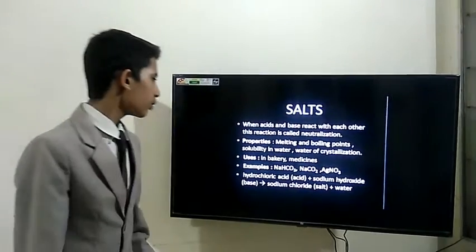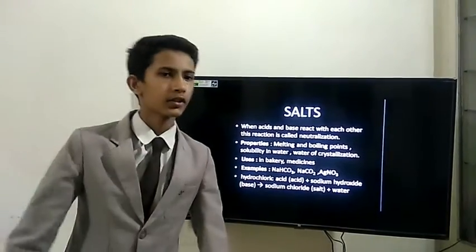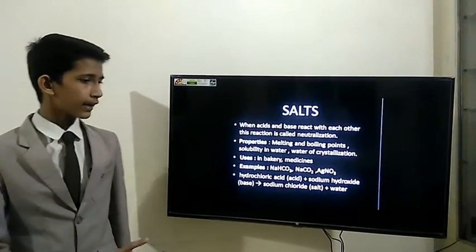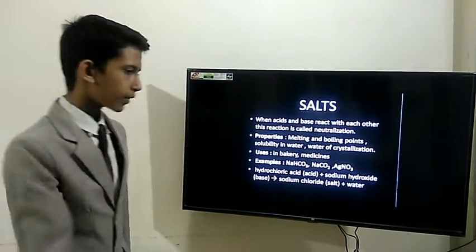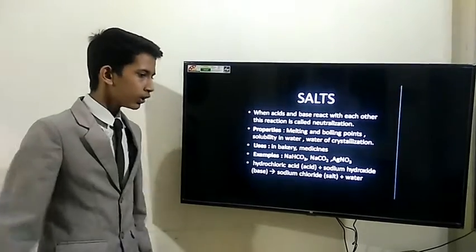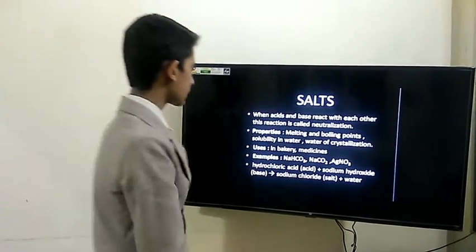and normal salt are soluble in water. And water of crystallization. Every salt has water molecules. Let us take an example as copper sulfate. It has 5 molecules, so it is called water of crystallization.